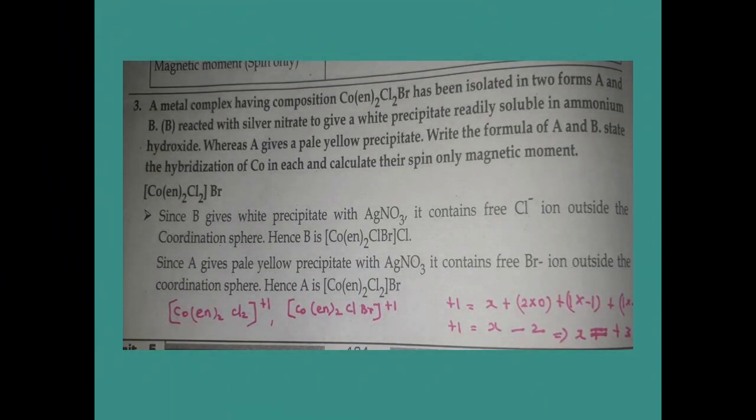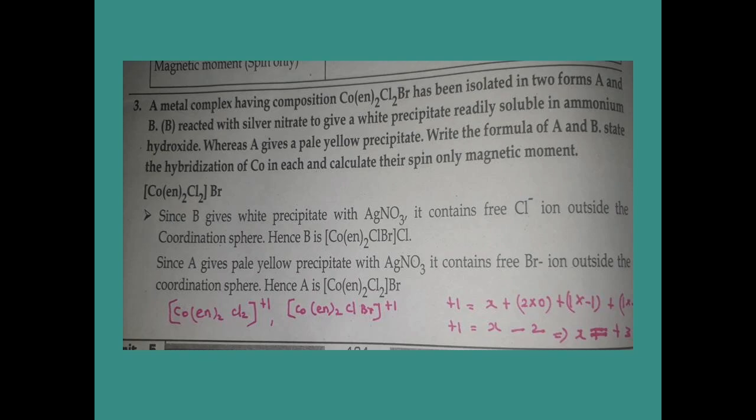In this question, one complex is given. The central atom is cobalt, around that ethylenediamine 2, chlorine 2 and 1 bromine. It may be a counter ion or it may be a ligand. So AB2 form is given. The B form reacted with silver nitrate gives a white precipitate that is soluble in ammonium hydroxide, whereas A gives a pale yellow precipitate.